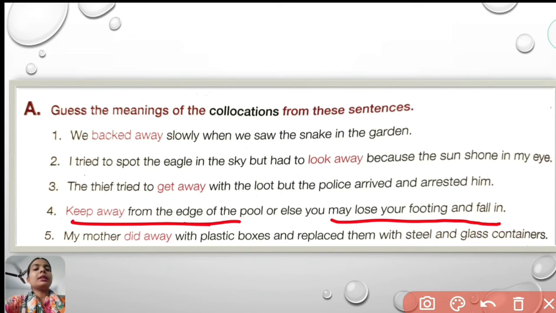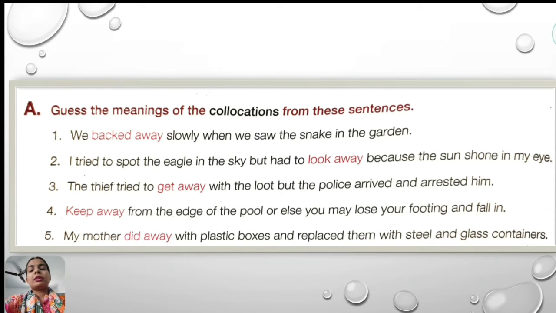Next is, my mother did away with plastic boxes and replaced them with steel and glass containers. So did away means to finish, or to throw it, or to just get rid of it. That is called did away. Now let's see the next slide where you will find the answers.